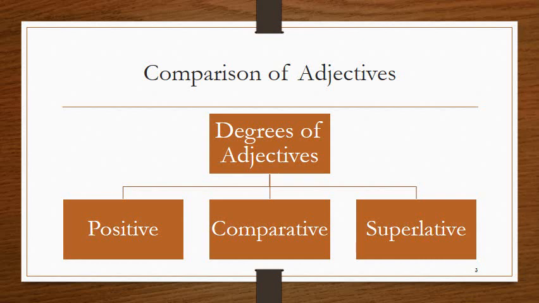The next is superlative adjectives. Superlative adjectives are used to describe an object which is at the upper or lower limit of a quality. For example, the tallest, the smallest, the fastest, the highest. They are used in sentences where a subject is compared to a group of objects. For example, if I say Rakesh is the boldest boy in class, so boldest here is an example of superlative degree.